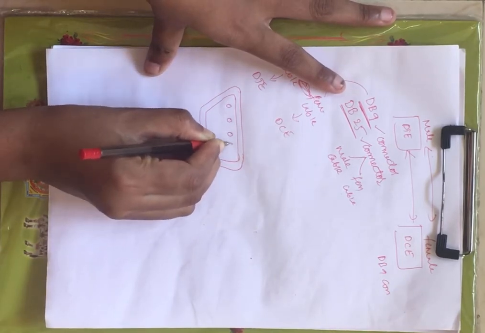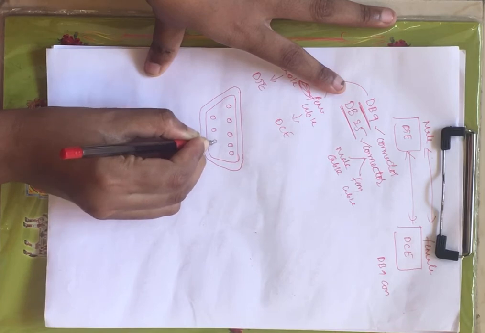Total 9 pins are available, 5 pins here and 4 pins below it, right?